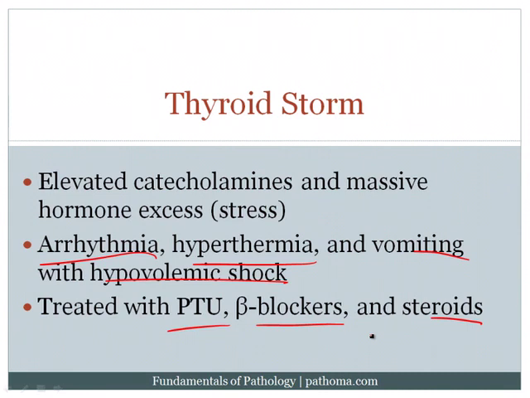In addition, PTU inhibits the peripheral conversion of T4 to T3. Recall that the major hormone released by the thyroid gland is T4, and then T4 gets converted peripherally to T3, which is the more active form. And so PTU will also block the peripheral conversion of T4 to T3.